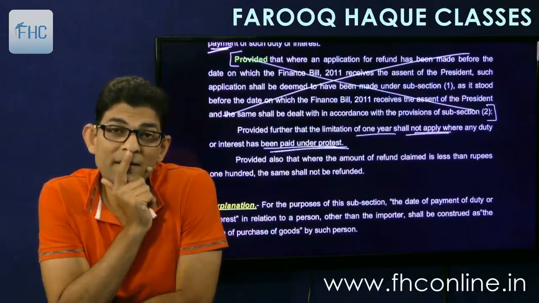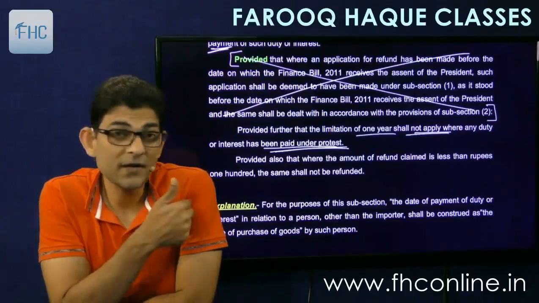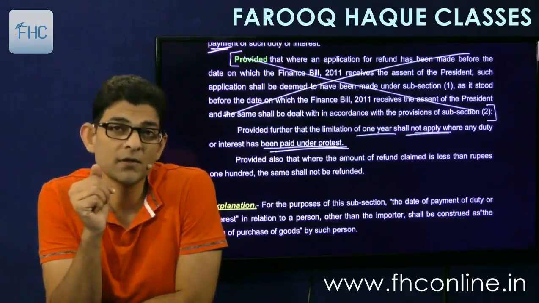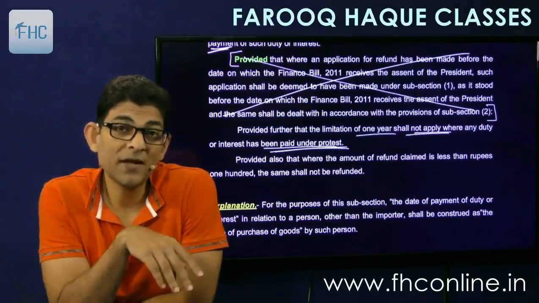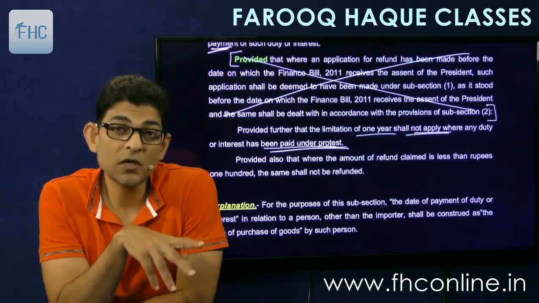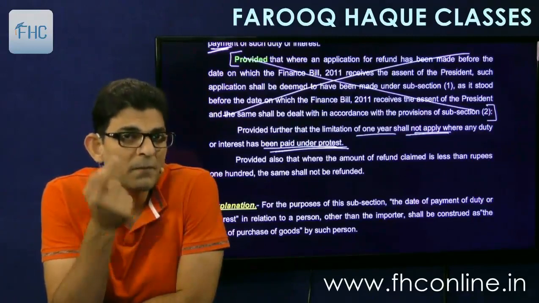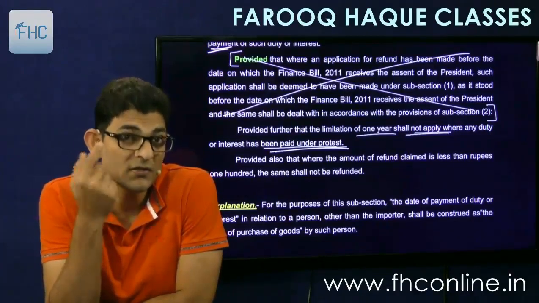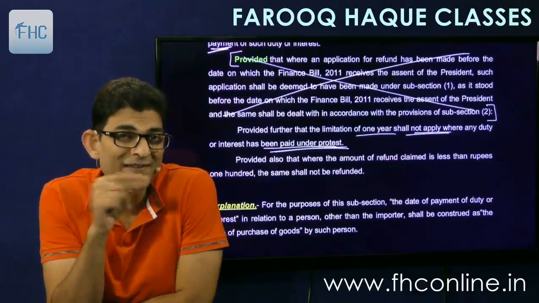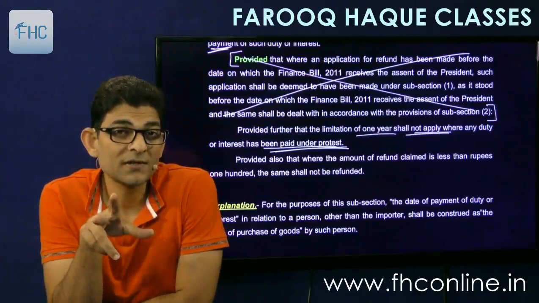So I said, but I don't agree with your assessment. From my side, I don't have to pay anything more. But the officer says that according to us, you are liable to pay 7 lakh additional duty. Unless you pay, we will not allow clearance of goods. So I say, okay, I have no choice, I'll pay it. So when you make payment of that 7 lakh assessed or reassessed duty, you write there that you are paying this duty under protest.